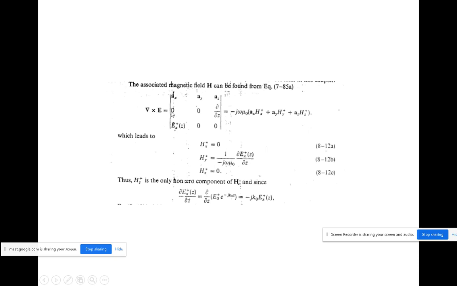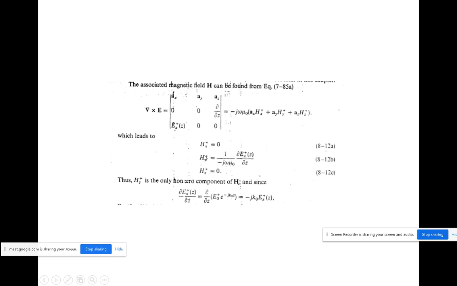Determinant for ay will be, இந்த row column விட்டுட்டீங்கன்னா 0 into 0, இந்த term into இந்த term, அப்ப dou by dou z into ex plus of z வருது. Dou ex plus of z by dou z இந்த term எப்படி வந்ததுன்னா இதோட தான் இது மல்டிப்ளை ஆயிருக்கு. அப்ப hy பாசிட்டிவ் எடுக்கிறப்ப இந்த சைடு வரப்போ 1 by minus j omega mu naught ஆயிடும். And then next hz positive பாத்தீங்கன்னா இந்த row இந்த column பார்க்கறப்ப 0 into 0, 0 into everything 0, so hz plus will become 0.